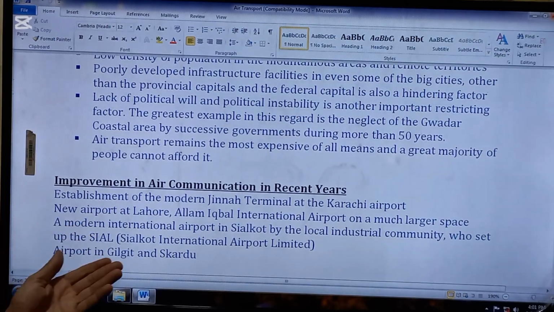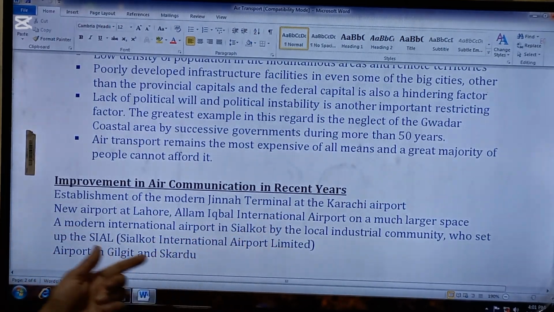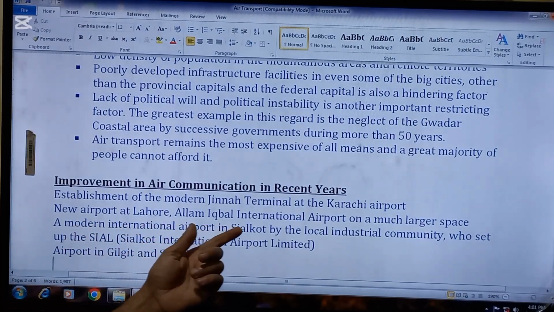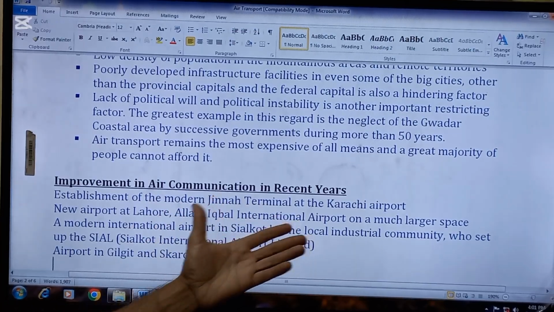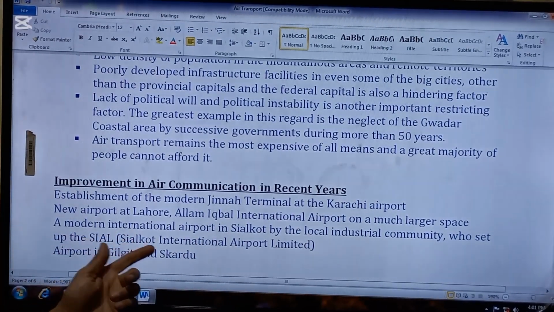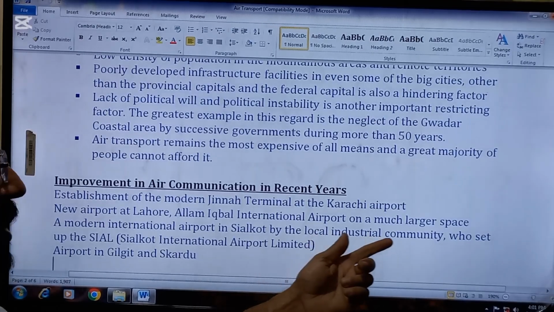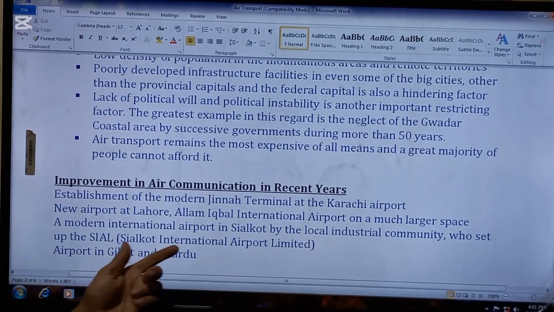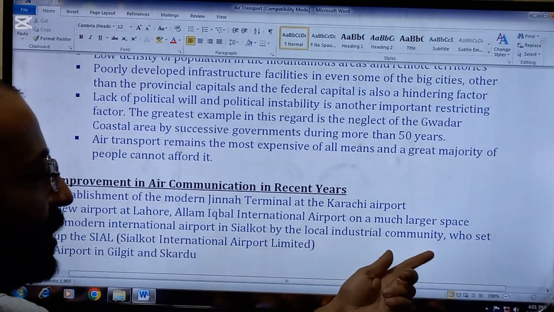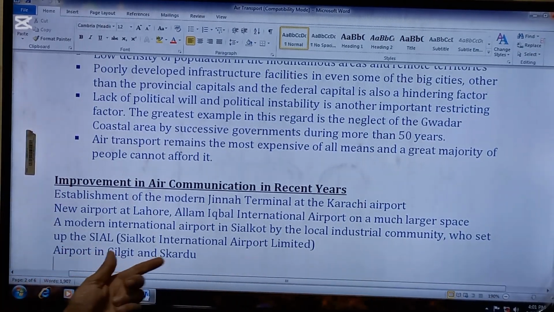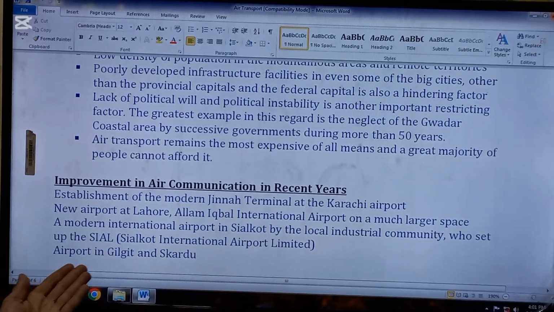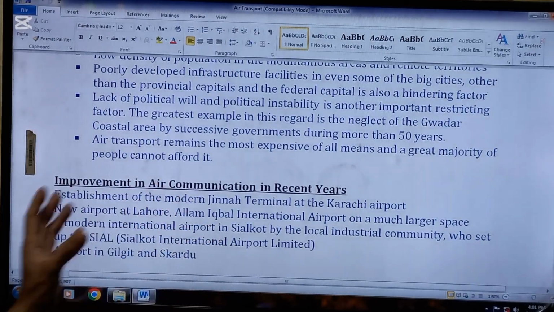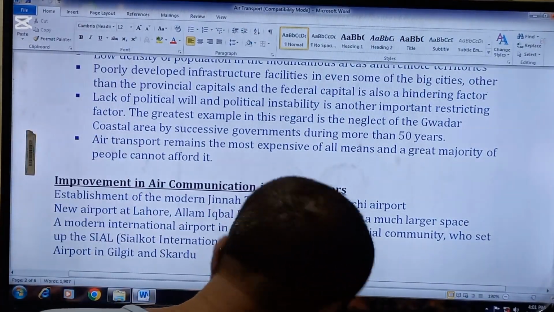Next point is improvement in air communication in recent years. Establishment of the modern Jinnah terminal at the Karachi airport. So this is improvement in air communication in recent years. Next is the new airport at Lahore, Allama Iqbal International Airport, on much larger space. A modern international airport in Sialkot, set up by the local industrial community, whose full form is Sialkot International Airport Limited. And another is airports in Gilgit and Skardu. So these are some improvements in Pakistan regarding air transport.